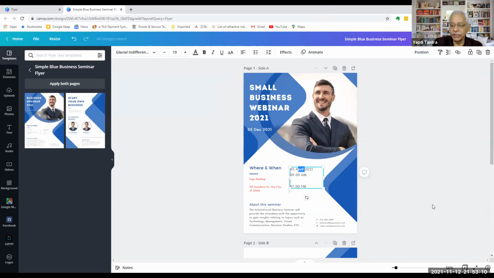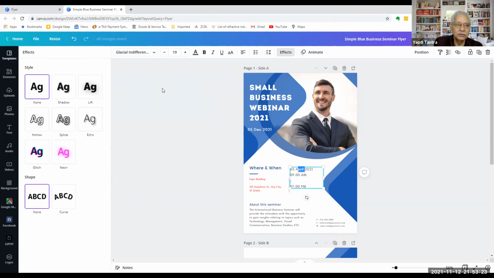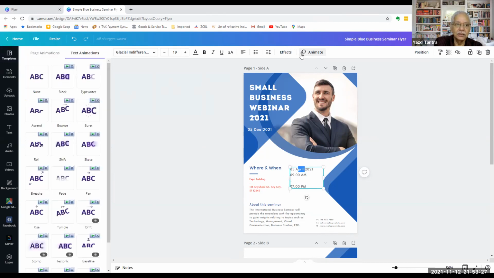And if you are using it online, see, this is typically a text brochure which you can use for print. But suppose you want to use it online, then you can use some effects. You can use animation. So now the animation is like this. So see, that part which we had selected is getting animated in different ways. Can you see? I'm just moving my mouse over this.